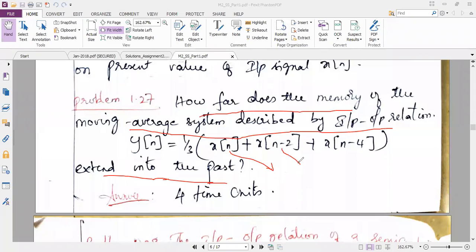The second term represents the input signal at 2 time units past. And this x of n minus 4 says that my input signal at 4 time units past. So our question is how far the total memory extends into the past. What is the highest value of the delay?